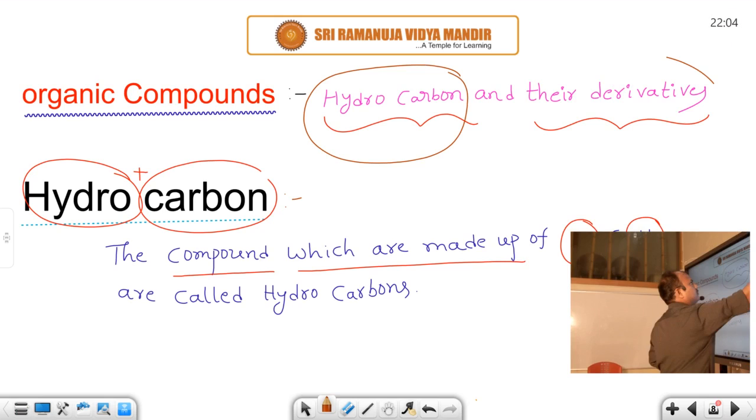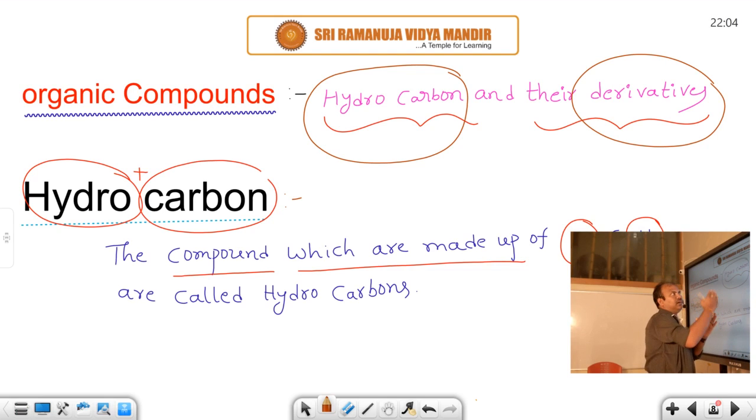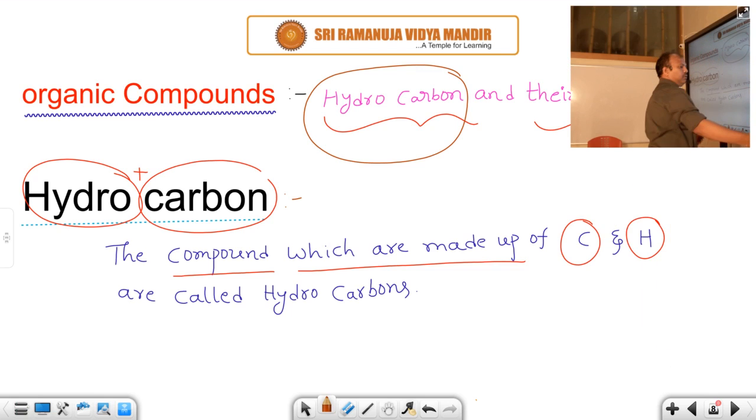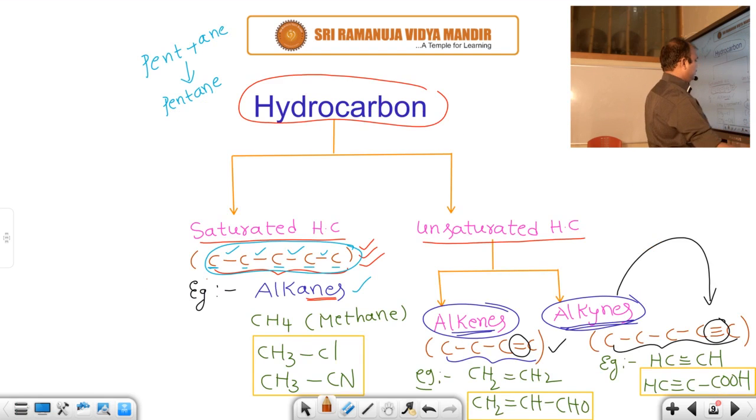What are the derivatives? We know that alkanes, alkenes, alkynes are the hydrocarbons. And hydrocarbons and their derivatives. What is the meaning of derivative? It is a very easy concept. If you take methane, the structure is CH4. That means that is an alkane.